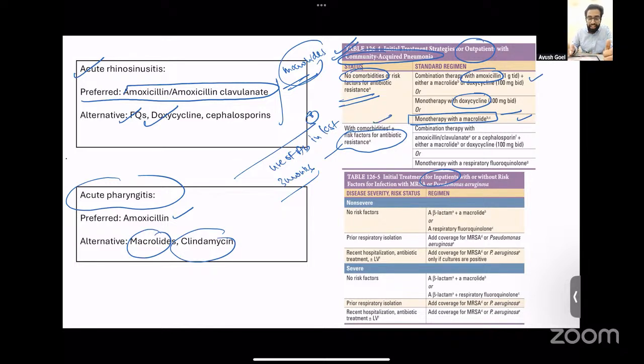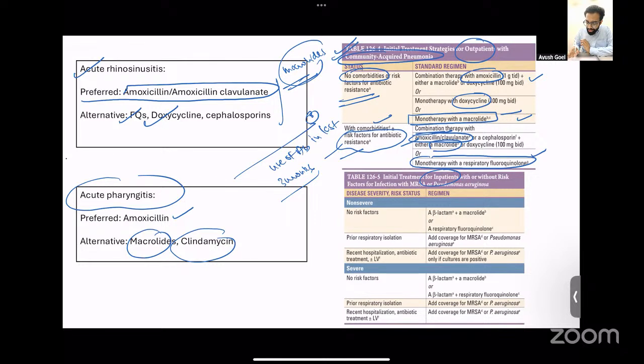If the patient has comorbidities, therefore he has diabetes, structural lung disease, or the patient has risk factors for antibiotic resistance, then you have to give a combination therapy of both amoxicillin clavulanate. So it's not plain simple amoxicillin, it's amoxicillin clavulanate plus a macrolide. Therefore, a combination therapy is needed. Or if a combination cannot be given, you can give a monotherapy with a fluoroquinolone. Therefore, levofloxacin or moxifloxacin would do.